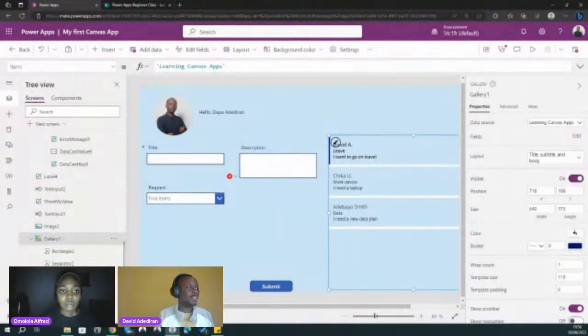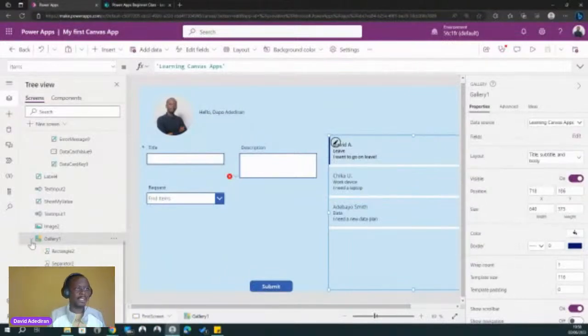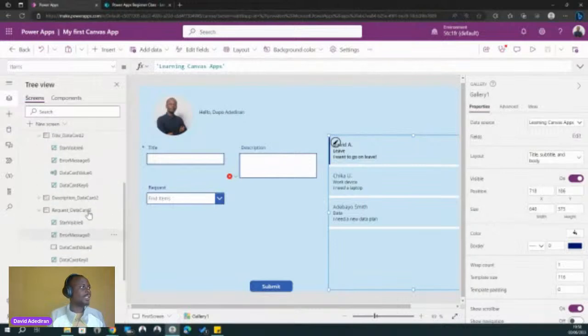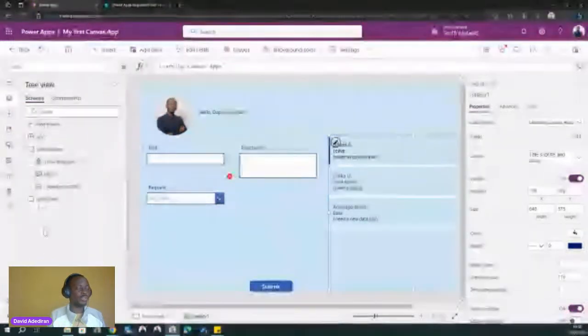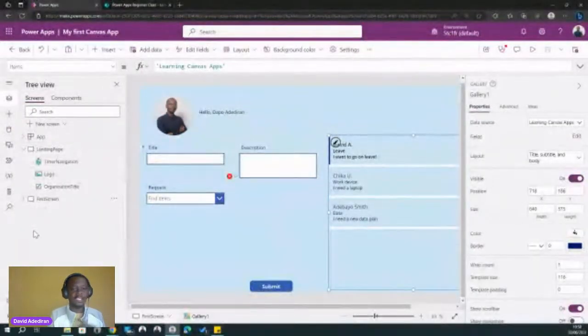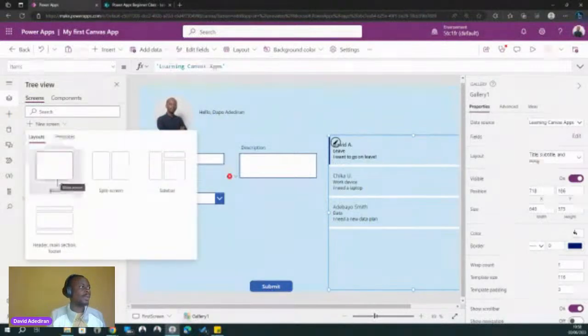So what we're going to do, we are going to put the gallery there, right? We're going to create it on that screen. That's fine. Let's collapse this one. So again, like I said, this screen has a lot of controls, so I have to collapse it a bit. So I'm going to add a new screen. All right. So let's do that. So we're going to have a blank screen for now.